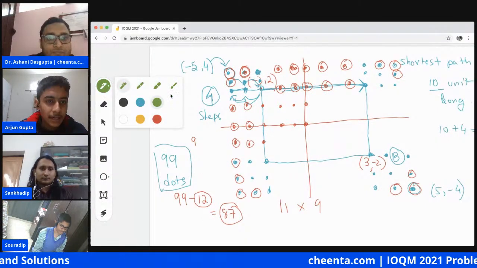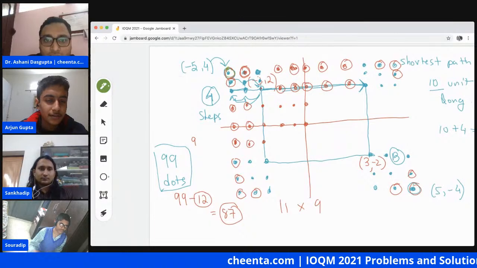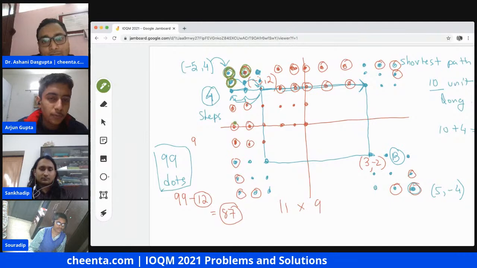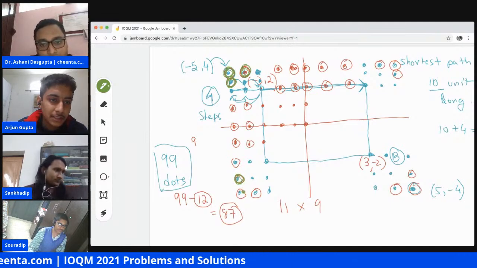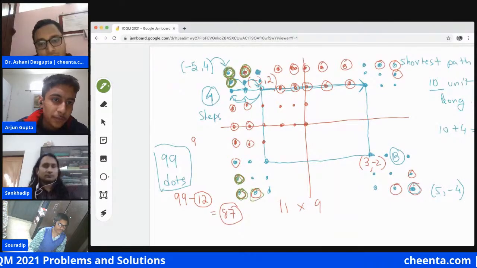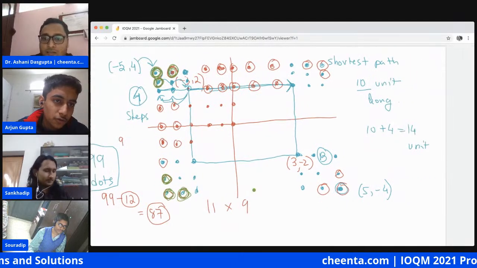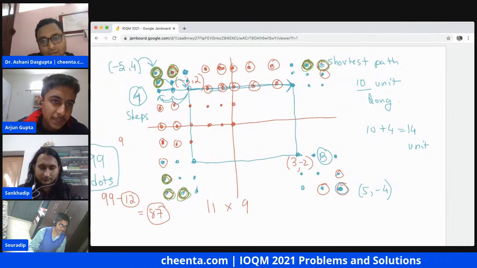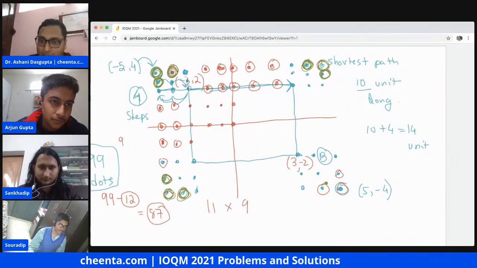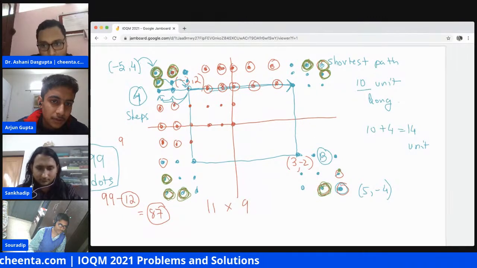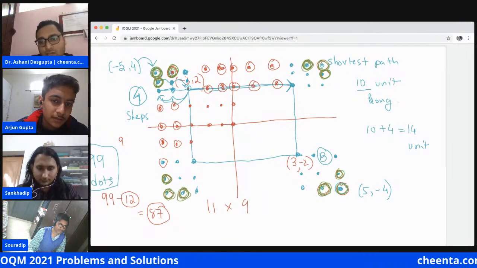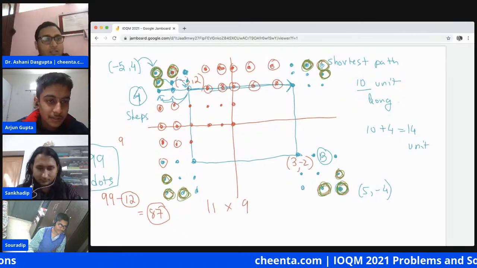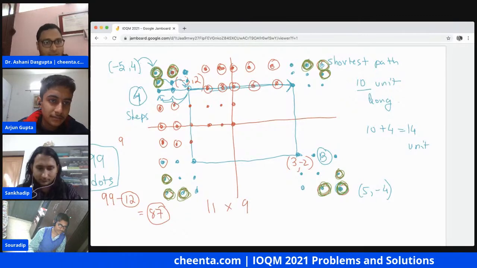Sir, actually, we can solve this question another way. That's a lengthier one, but for any point p comma q, the shortest distance from the point -3 comma 2 would be, and I'm talking about lattice points only, mod of p plus 3 plus mod of q minus 2. Similarly for the other point, this is a bit lengthier method, but we can do this.